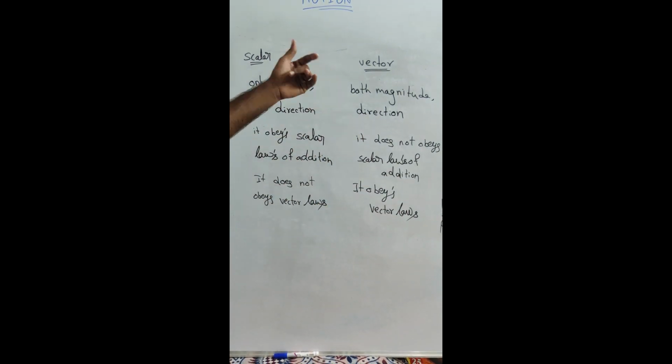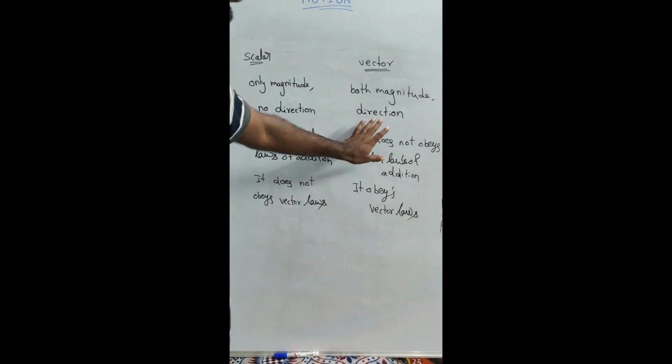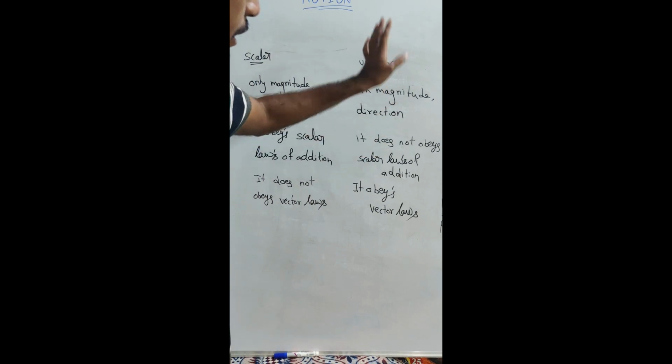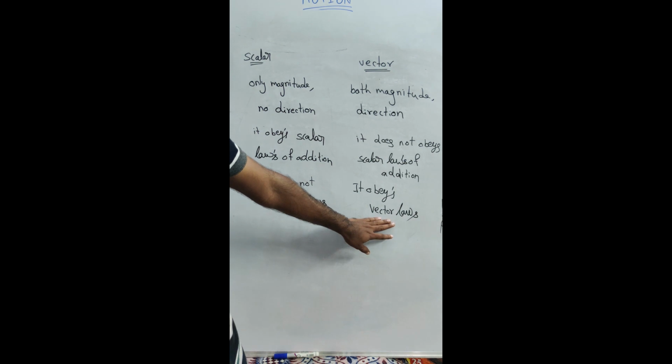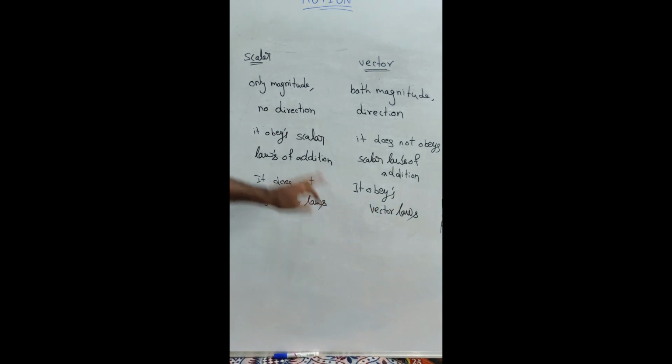A vector should have both magnitude and direction, and along with that it should obey vector laws of addition. If it does not obey vector laws of addition, then we call it a scalar quantity.